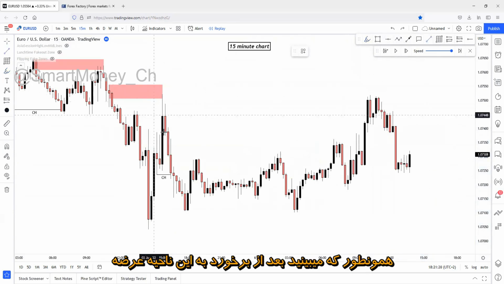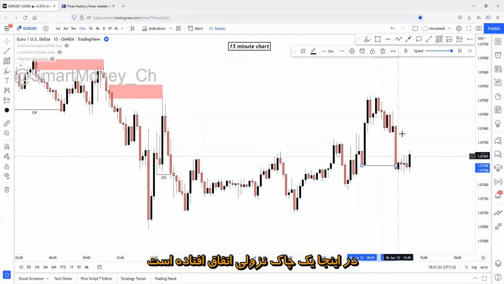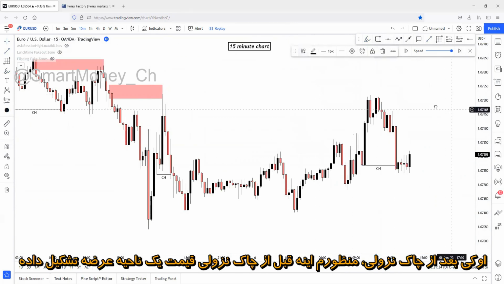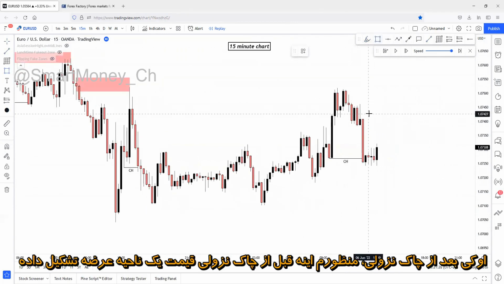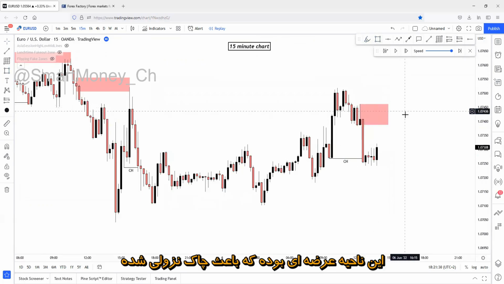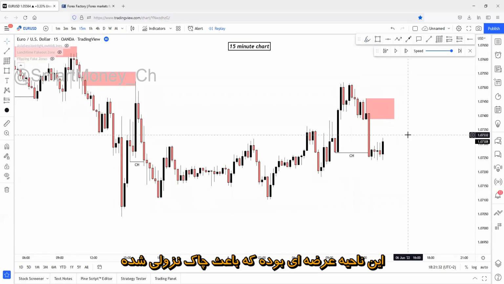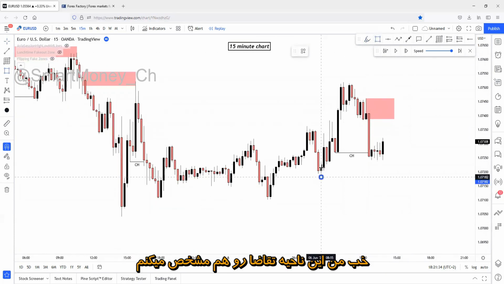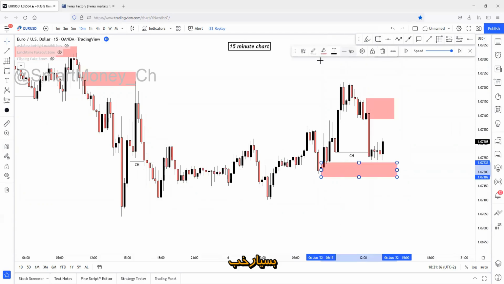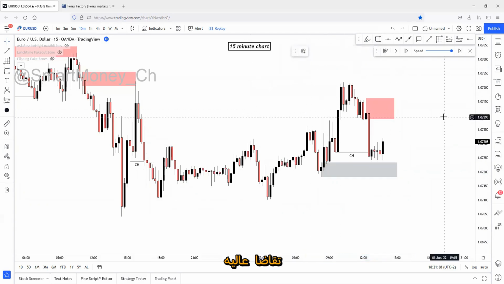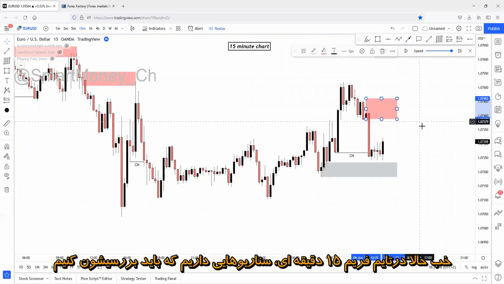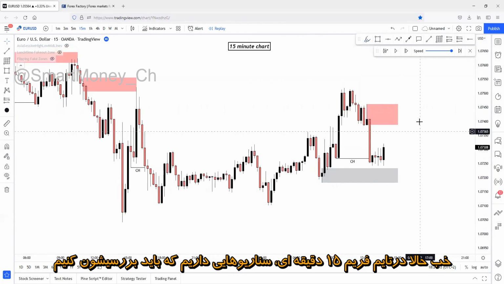As you can see, after this supply reaction, there was a change of character to the downside. Before the change of character, price printed a supply zone. This was the supply zone that caused the change of character. So I will just mark this demand zone also. All right, demand, perfect. So we have scenarios built up on the 15-minute chart.